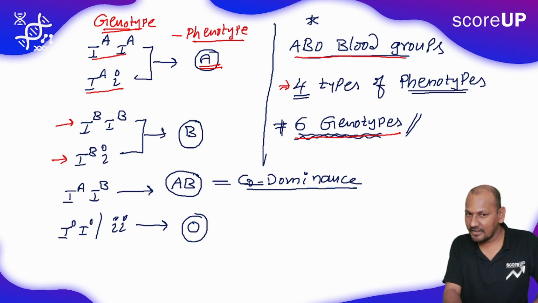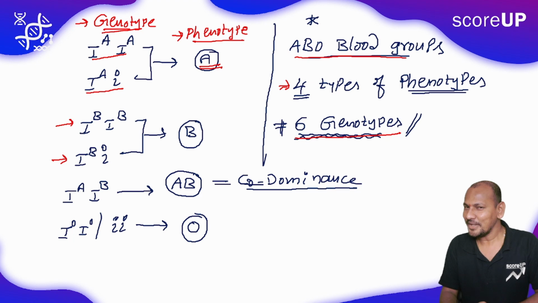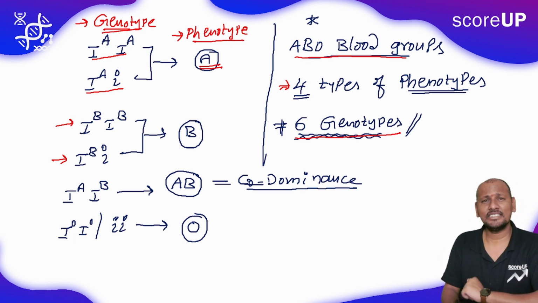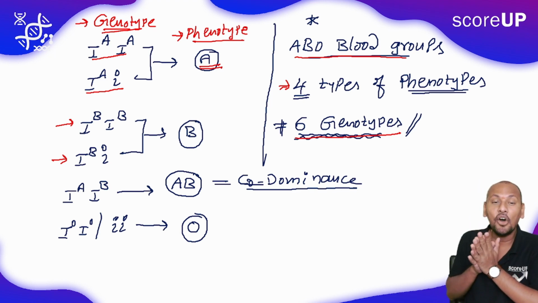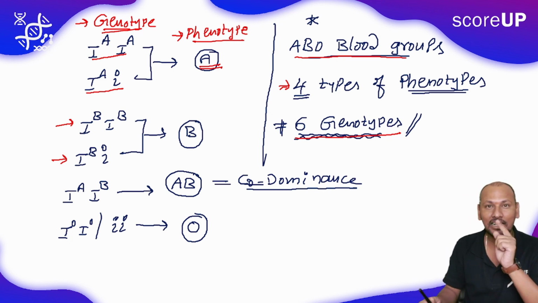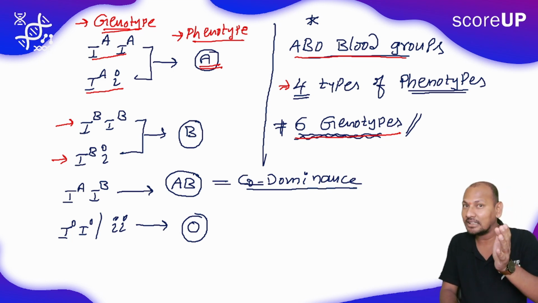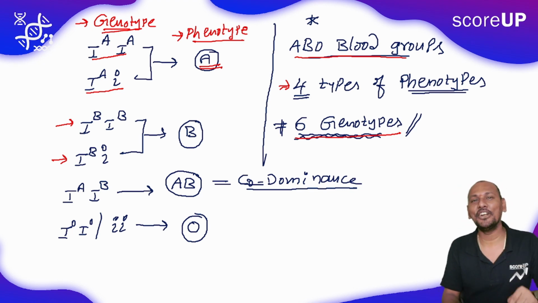We have 4 phenotypes produced by 6 types of genotypes. Okay, come back to our first slide. In the introduction of multiple alleles, I asked you how many types of marriages are biologically possible. The explanation for that question will be in the coming video. Thank you.